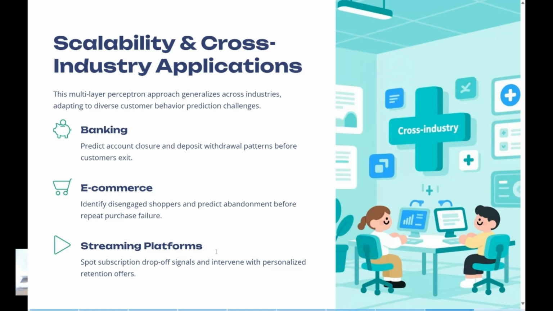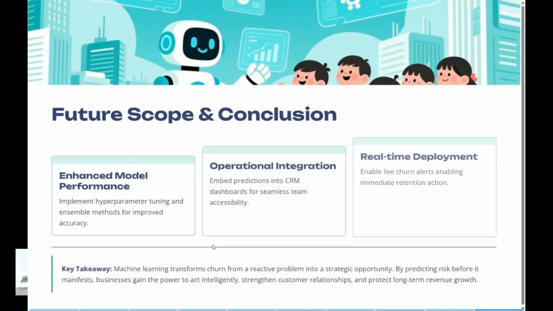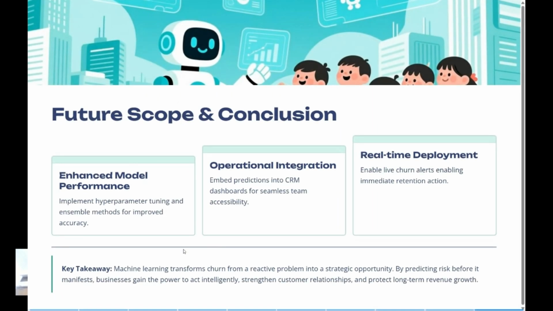So Netflix, Amazon Prime, these all can use this same model to understand which customers are going out. For example, are there elder customers who are churning out? Are there younger generation customers who are churning out? Or which genres of movies are the people churning out from? So hence, this is the future scope of it.